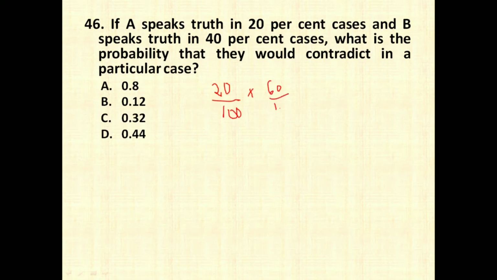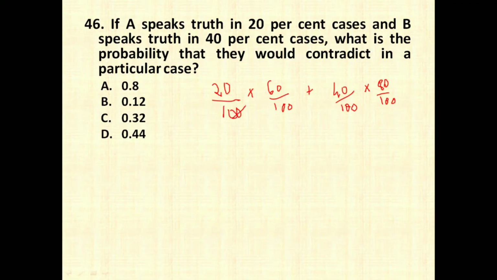So 60 divided by 100, right? And there is one more probability, that is the opposite one. B speaks truth for 40% of the time. So 40 divided by 100 is the truth probability, into A speaks lies for how many percent? 20% truth means 80% he is telling lies. Contradiction, right?